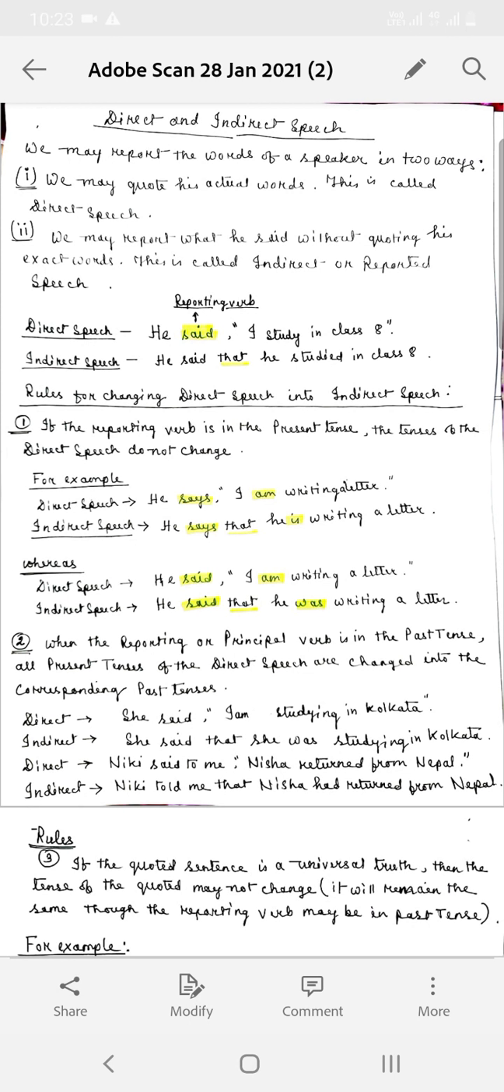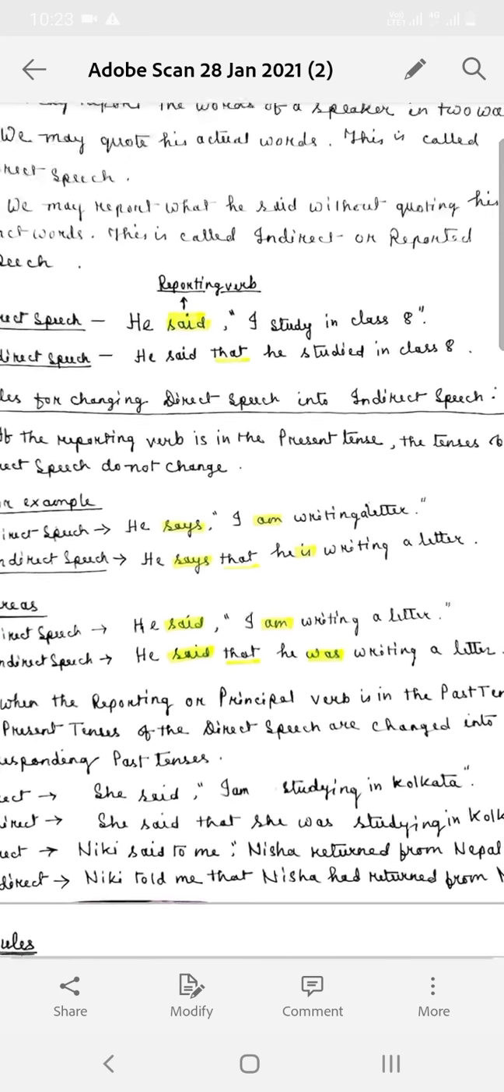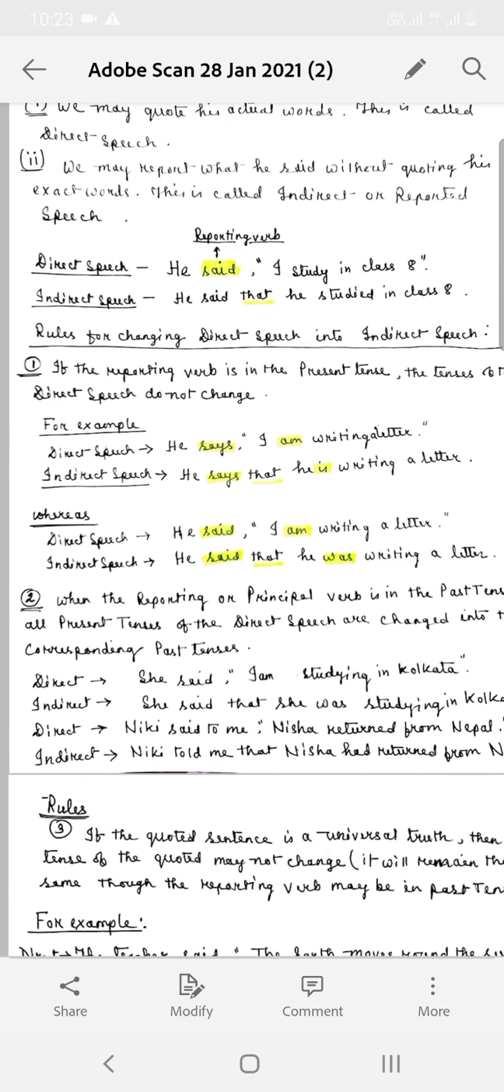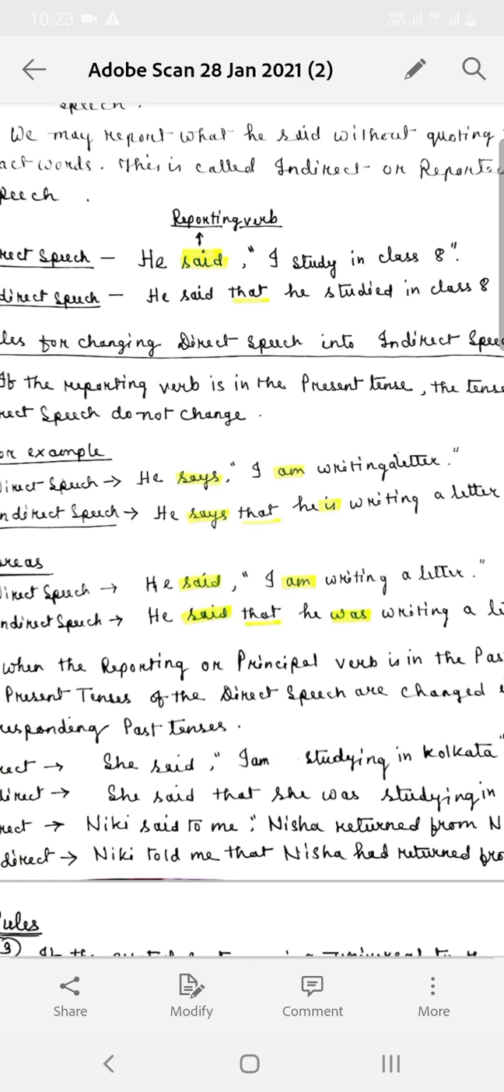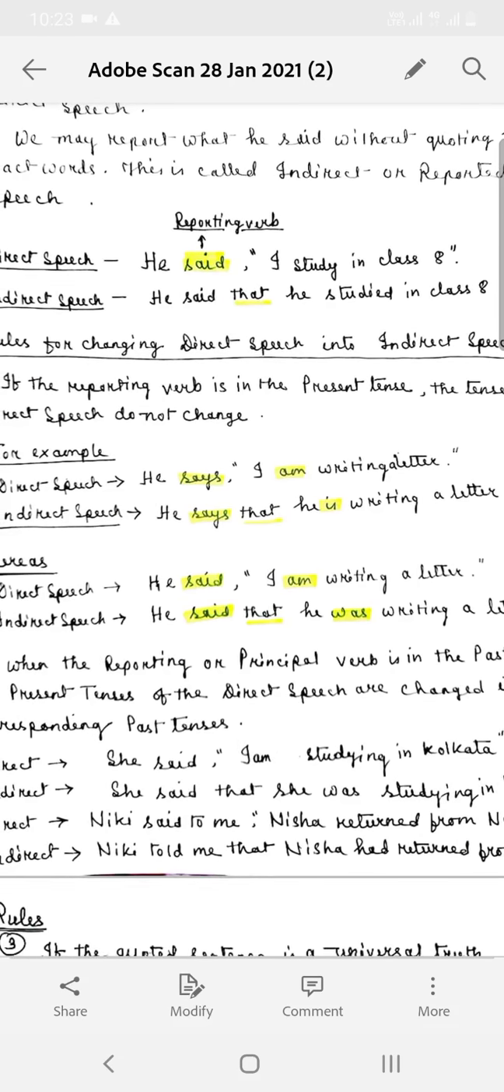So, direct speech is always written within the inverted commas, or we may say it's a quoted sentence, and indirect speech is without inverted commas. Now, see here the examples. Direct speech: He said. What he said? Exactly his words: "I study in class 8." That is within inverted commas. So, this is direct speech. And in direct speech, this said is the reporting verb or the main verb.